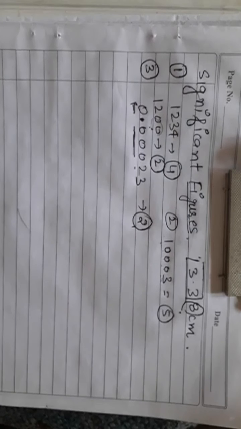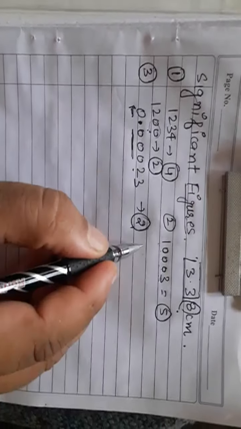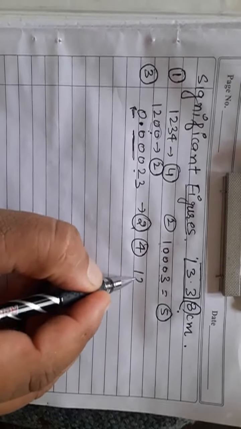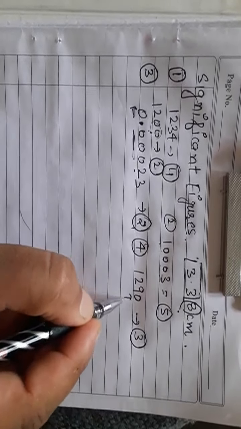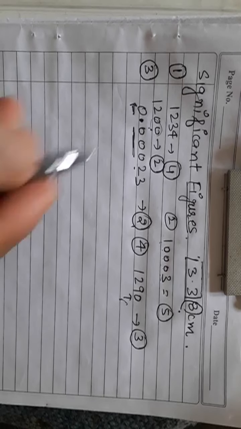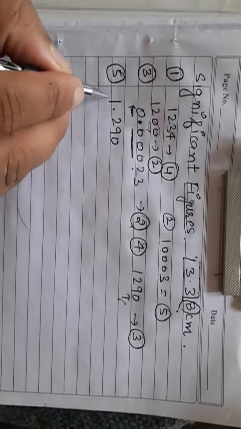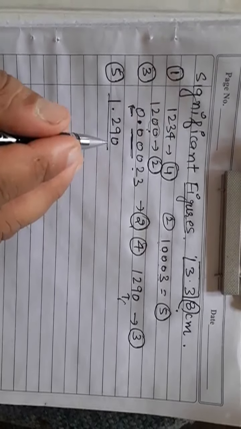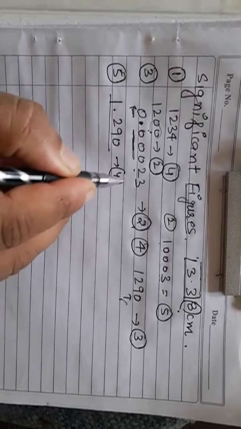Next, rule number 4, that I already discussed: if a number is without a decimal point, then all the zeros trailing to the right-hand side are not significant. If I write 1290, the significant figures will be 3, since there is no decimal point, so we will not consider this. However, this is rule number 5: if the same number is 1.290, with a decimal point, then all the zeros on the trailing side are also significant. So in this case, the answer will be 4, beta.